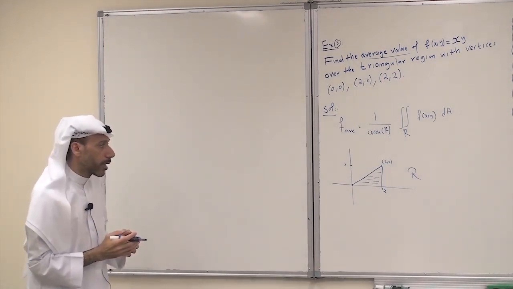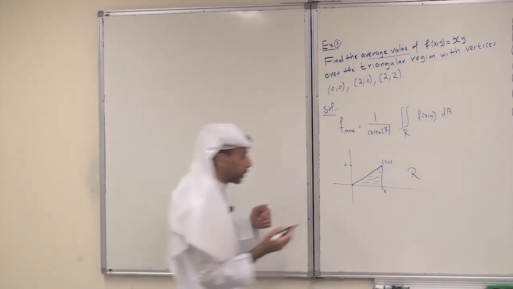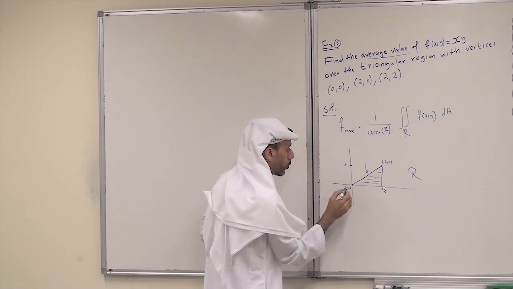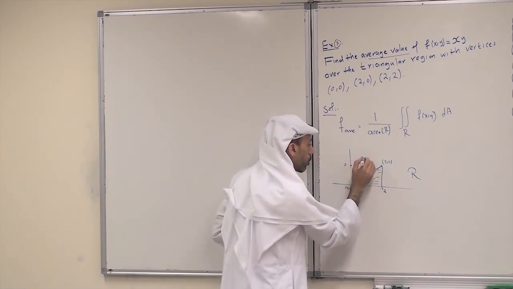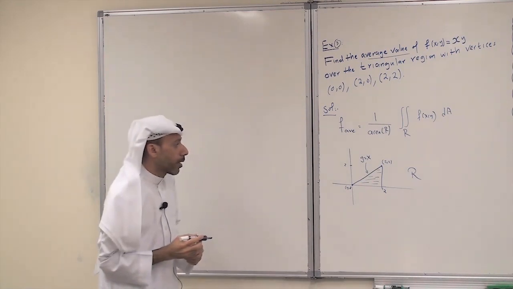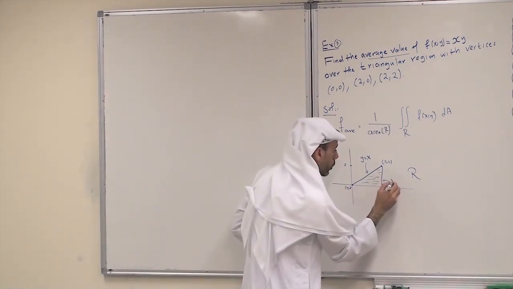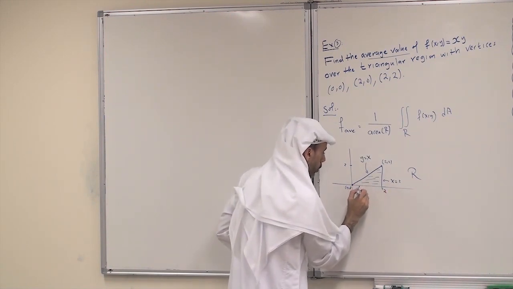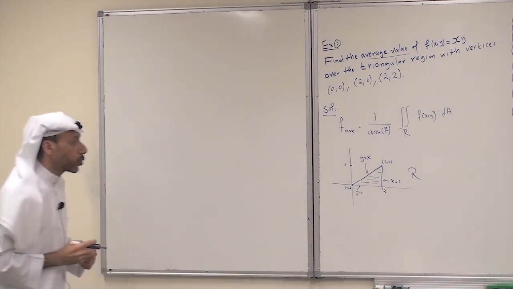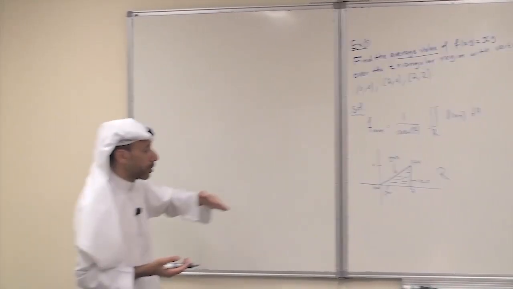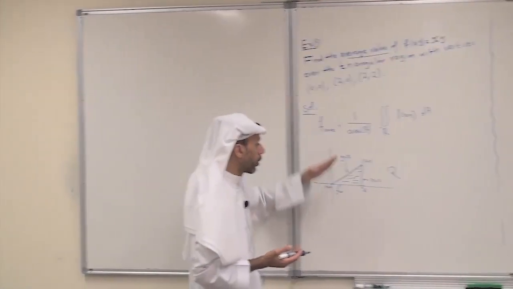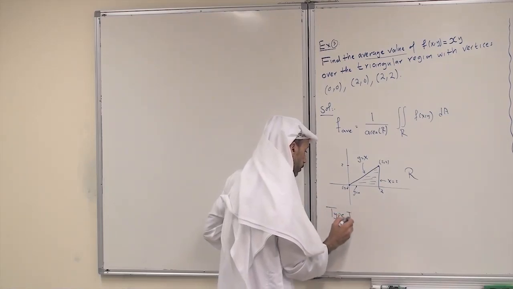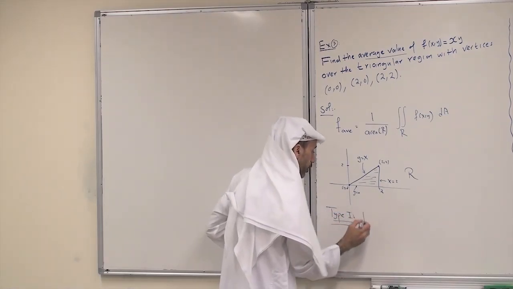Well, you can describe it. It is very simple to find the equation of the line passing through 0, 0, and 2, 2. So it is just y equals x. And this line is just x equals 2. And the base is just y equals 0. So this region R is a type 1 region. In fact, the lower is the x-axis and the upper is y equals x. So it is a type 1 region, and we can describe it in this manner.